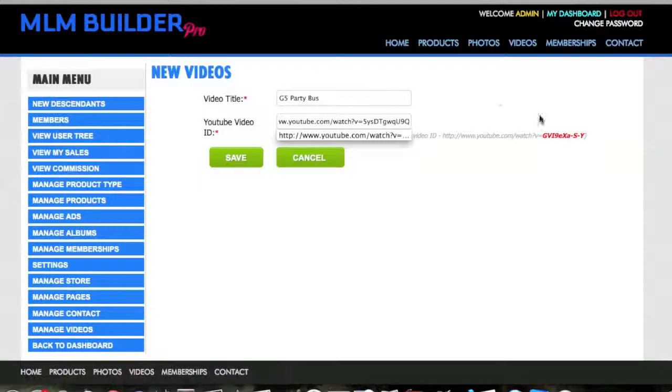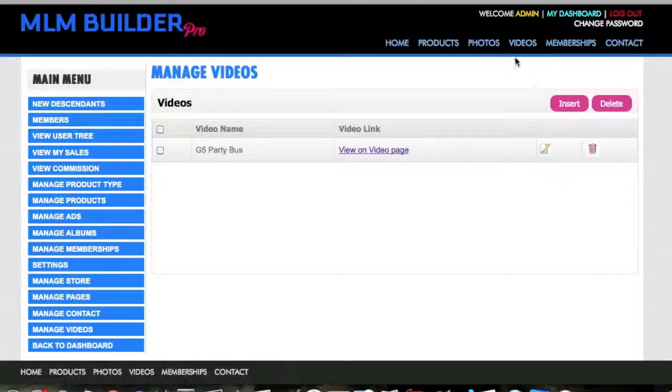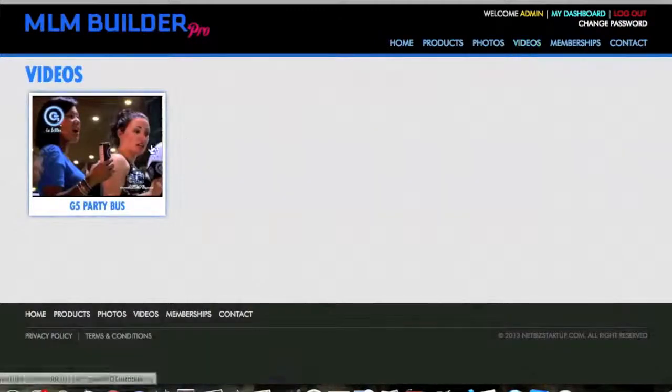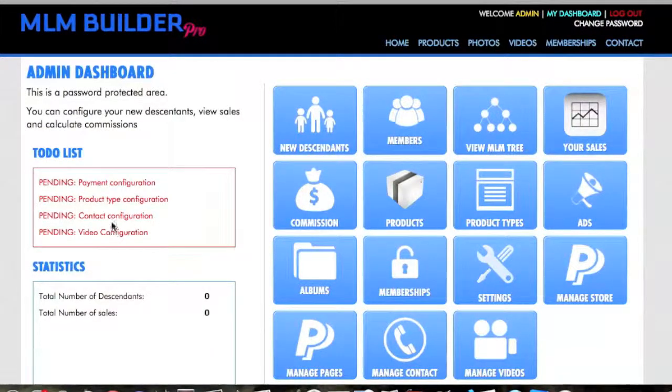right in here. And if you notice here, there's instructions, and it says we really only just want that end number. So then we can just go in here and delete that, and you get your end number. And there it is. And now if you notice, you can go over to your videos page and see there it is. And you can add as many as you like. So back into the dashboard here.